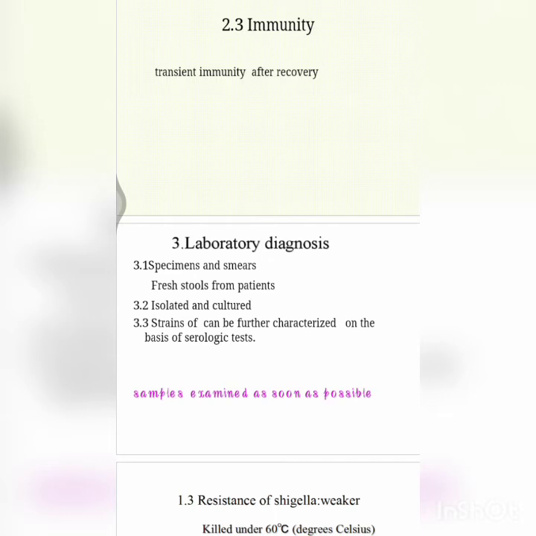For culture, we look at colonies on blood agar and MacConkey's agar, which, being non-lactose fermenting, show colorless colonies. On blood agar the colonies are large, opaque, and translucent, and SS agar shows colorless colonies without any black.